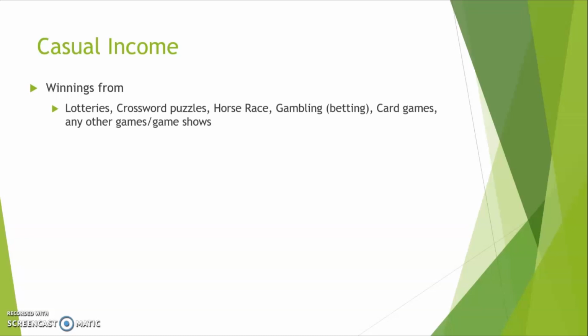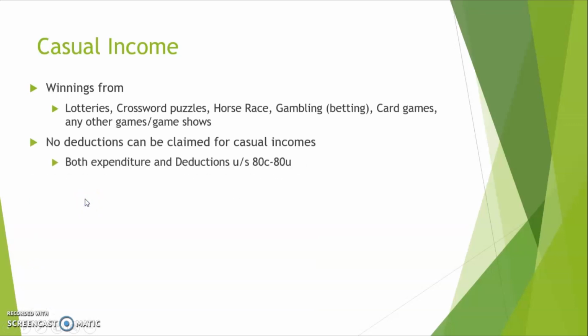Now going a bit deeper, one unique feature of cash flow income is there are absolutely no deductions available. So no deductions can be claimed for cash flow incomes. Such incomes shall be fully taxable and no deductions shall be allowed. Also, no deductions from ATC to ATU are allowed. Besides ATC to ATU, there are certain deductions which can be availed for items under IFOS. Even that cannot be availed for cash flow incomes. Clear?